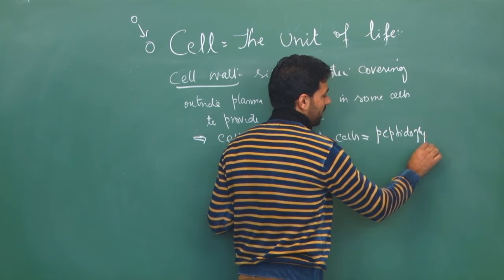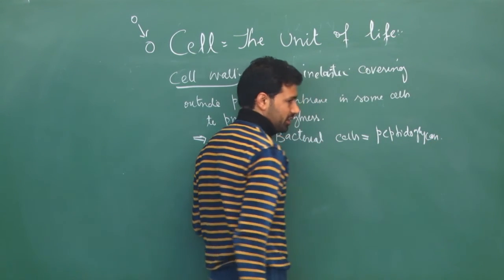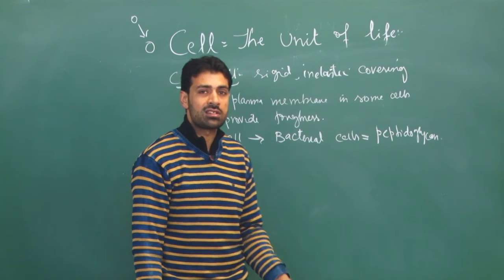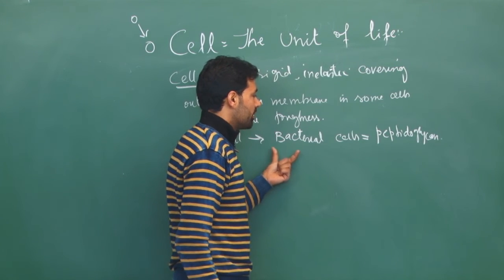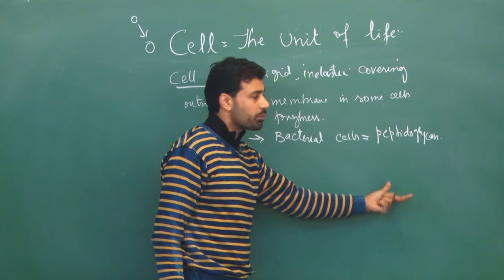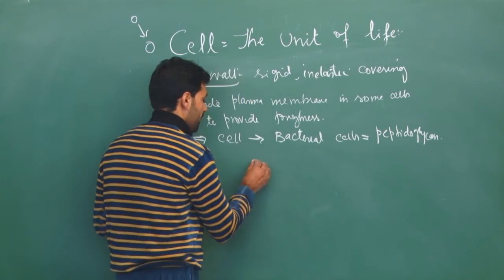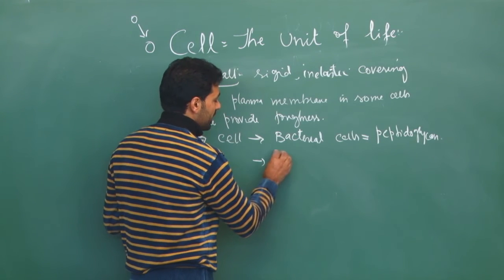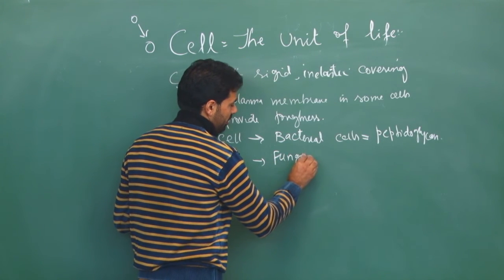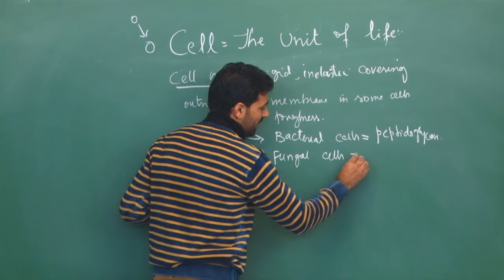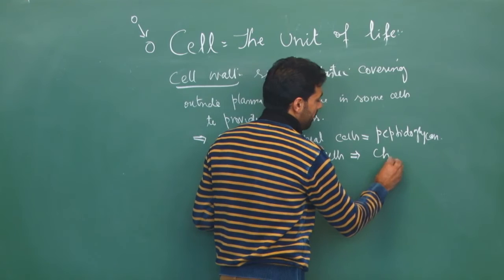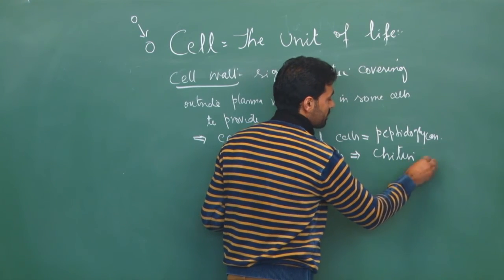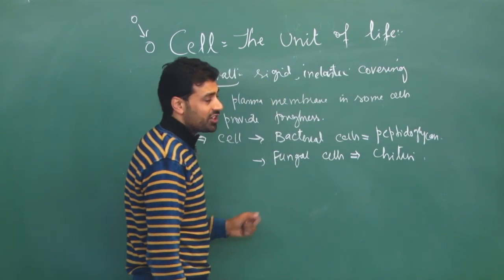The structure of peptidoglycan is not in your syllabus; we will discuss it in class 11th. In addition to bacterial cells, fungal cells too have a cell wall, made up of chitin.